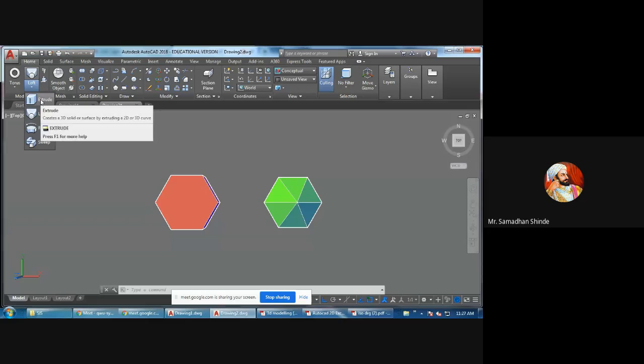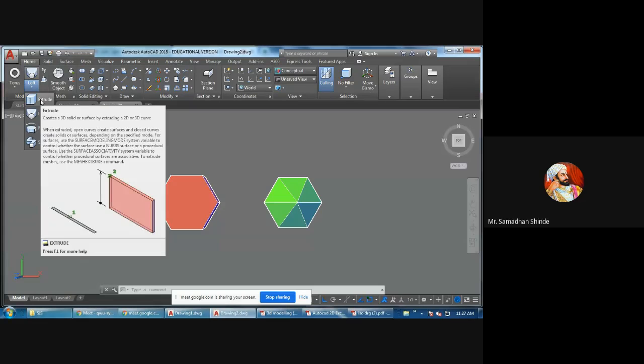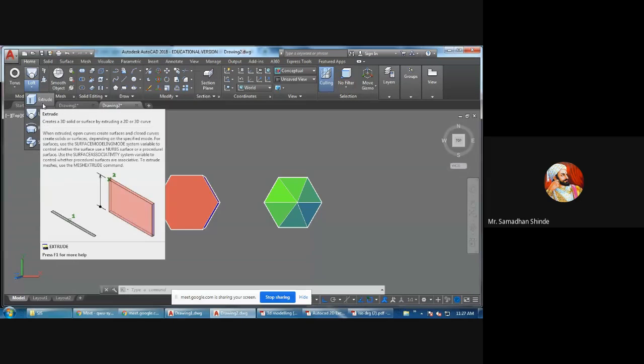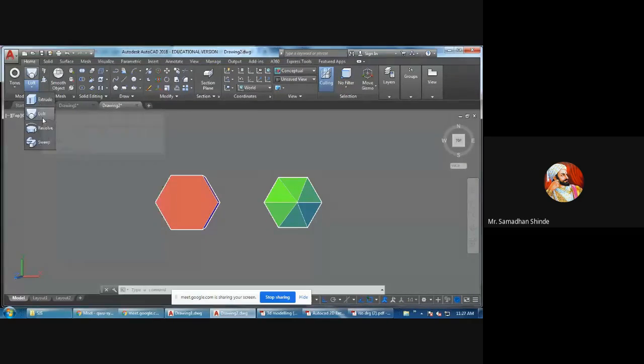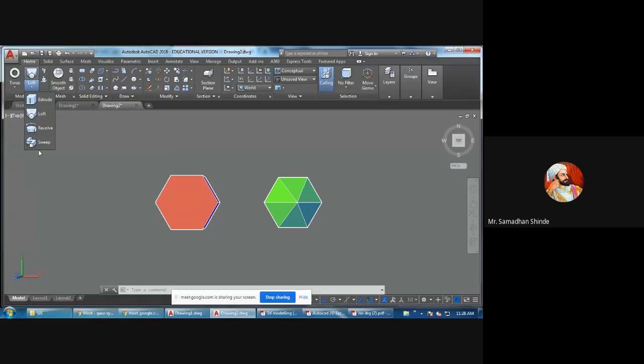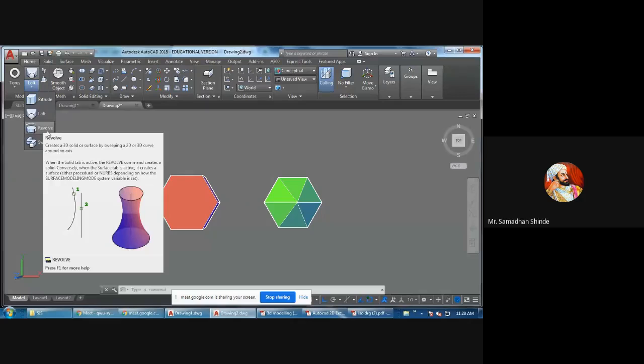Extrude. Why is extrude used in 3D? One line question. Two word answer: giving height. Loft is used for joining two cross sectional areas.